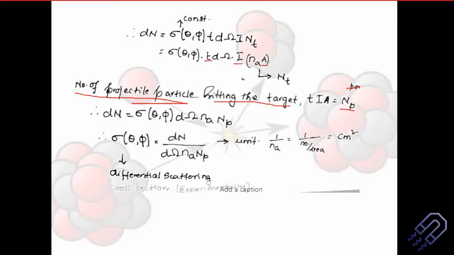Okay, try to think about it logically. I might explain it 100 times, but still you might not find it convincing enough, but try to understand it logically and you'll think that yes, this is correct. So what happens is, we can just replace this T, I and A with NP, and what we are left with here is nothing but d omega and Na. So this is a simplified equation which has got all the parameters involved.